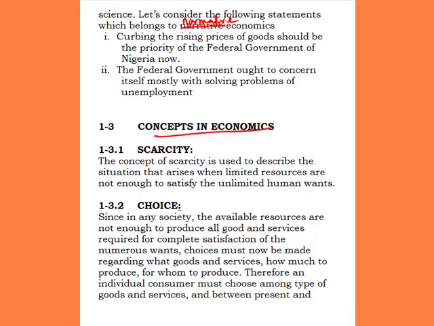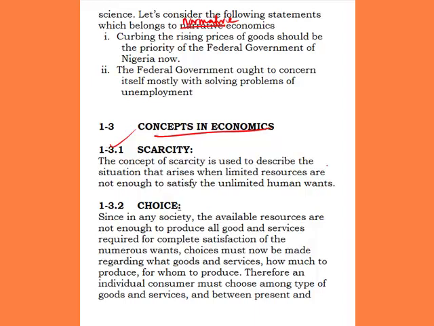Now the first one is scarcity. When we say scarcity in a literal meaning, scarcity simply means non-readily availability of something. When an item or an issue is not readily available, then we say it is scarce. Now the concept of scarcity is used to describe the situation that arises when limited resources are not enough to satisfy the unlimited human wants.